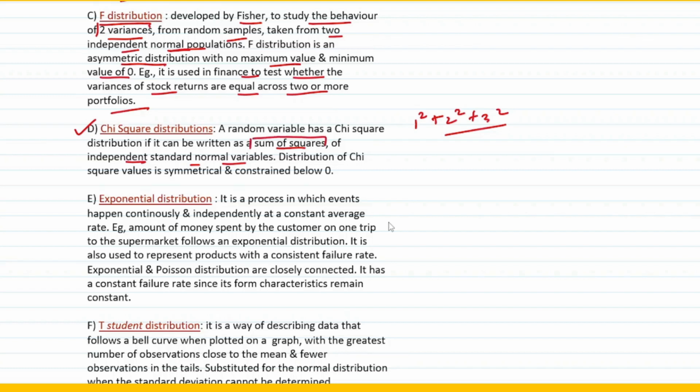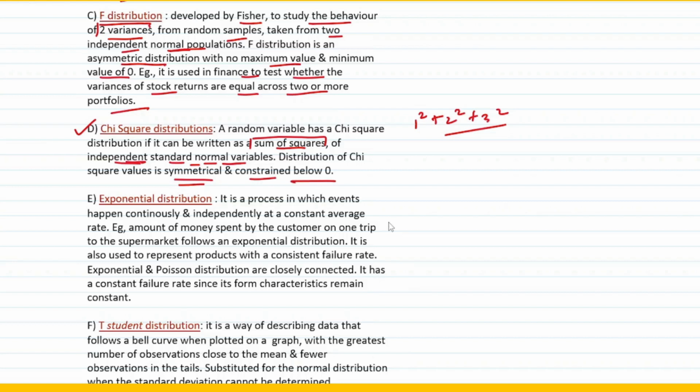Sum of squares of what? Sum of squares of independent standard normal variables, right? The distribution of chi-square values is symmetrical. It's very unlike the F distribution, which you would have seen was an asymmetric distribution. Whereas in chi-square, it is basically a symmetrical distribution and it is basically constrained below 0.